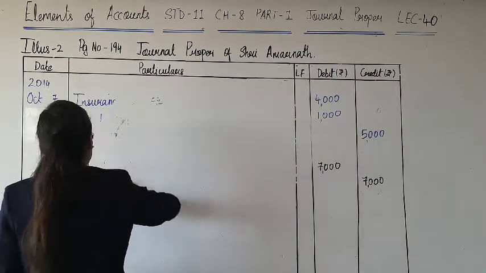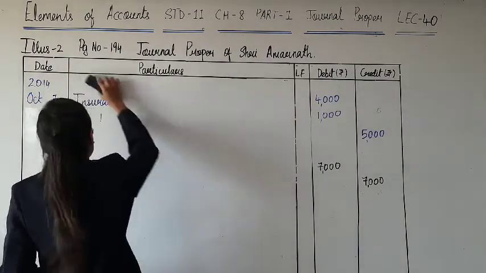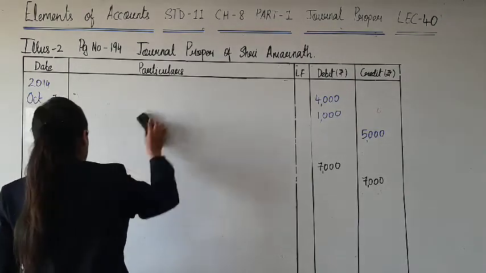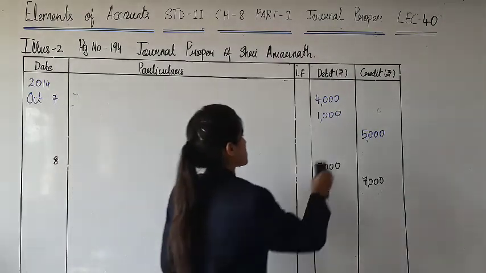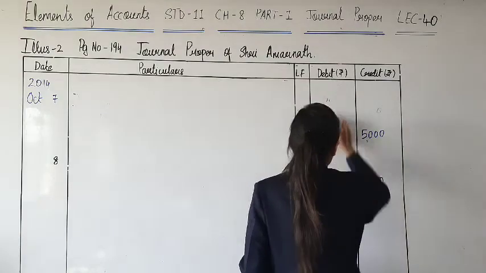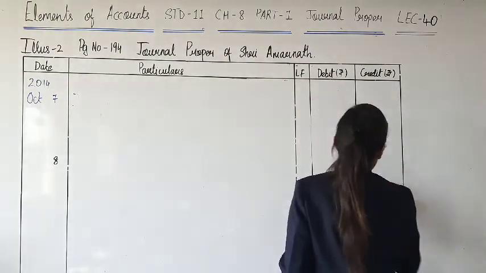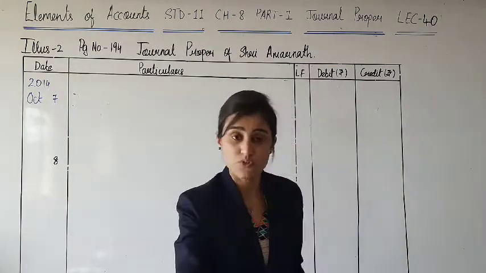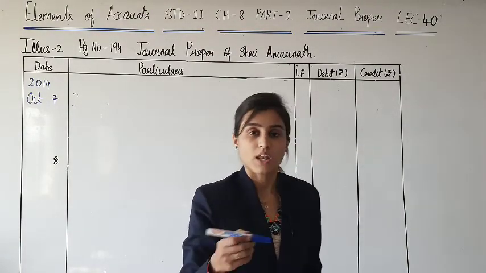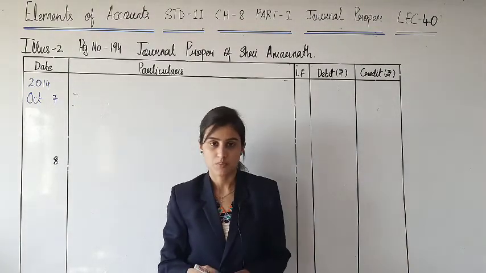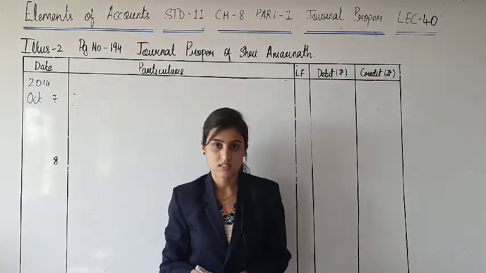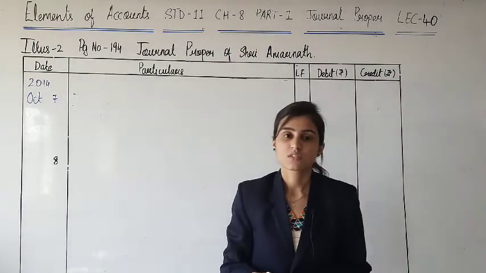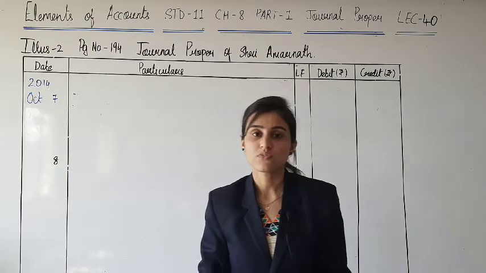Because drawings and capital are related. Firstly, what is capital? Capital is the amount introduced by the owner in business, yeah? And drawings at the same time is an amount withdrawn by the owner. And if you remember the theory of first chapter, it clearly says that drawings results into reduction of capital.